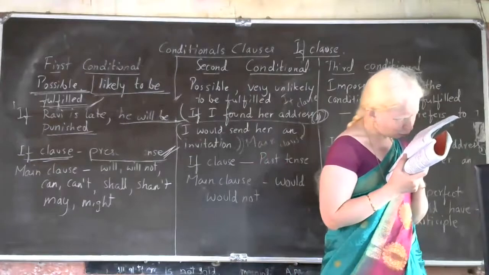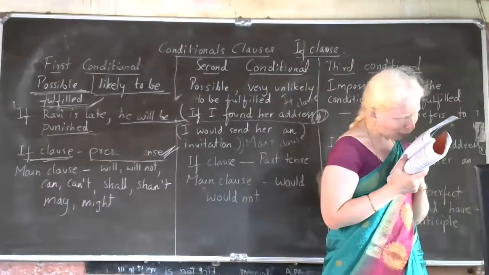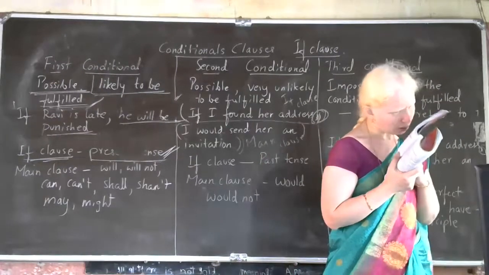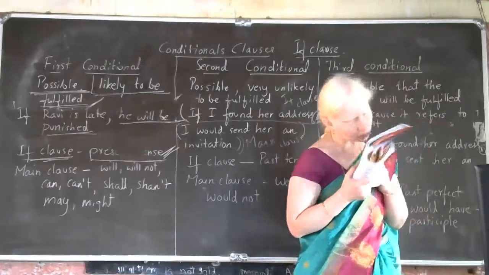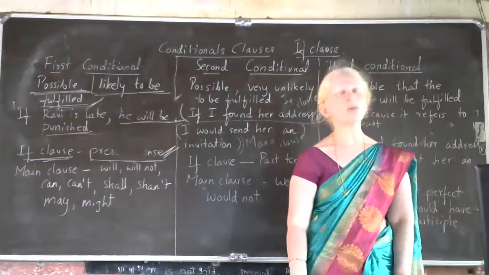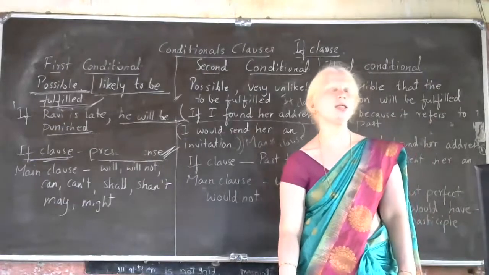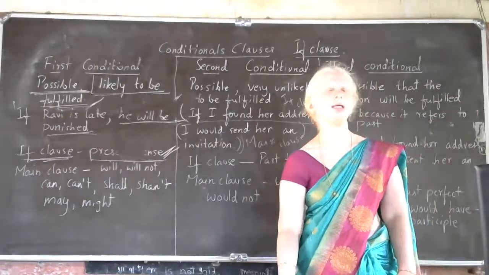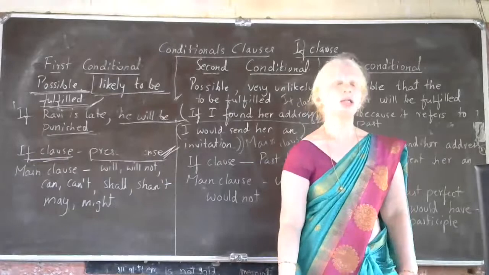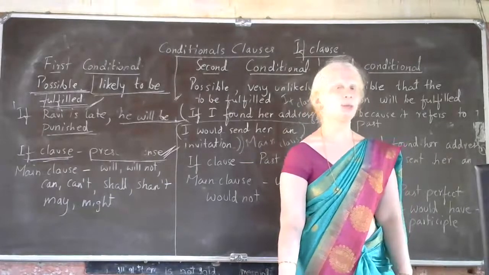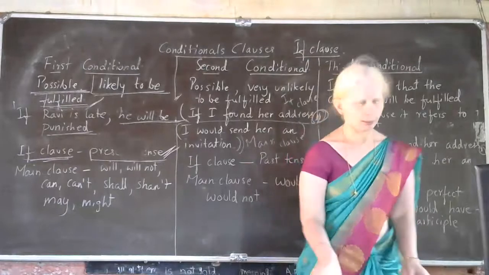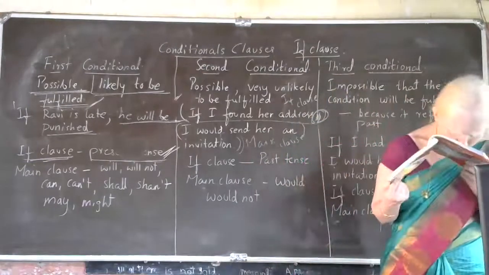If the battery is changed, the light will shine. So the if clause is in the passive voice: if the battery is changed by somebody. So the clause can be in the passive voice also. Remember this, okay?